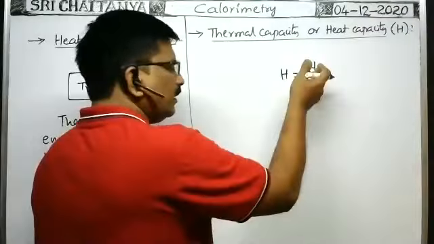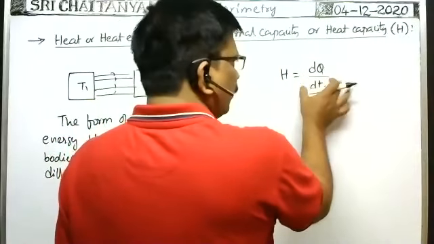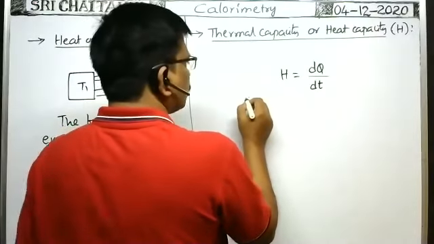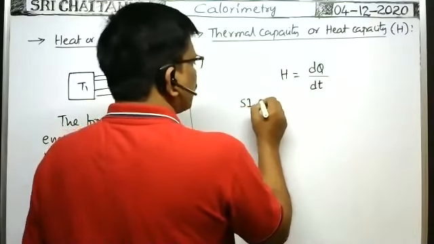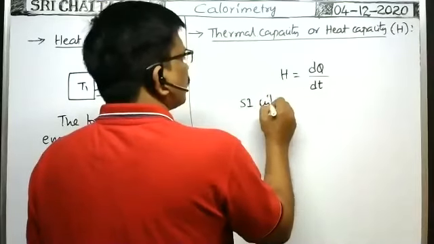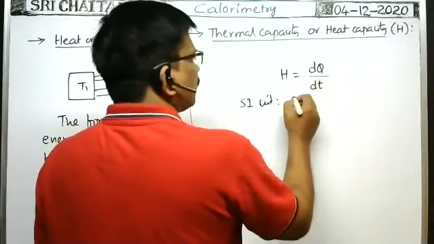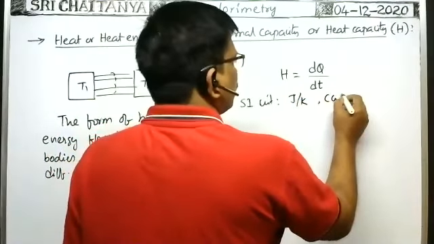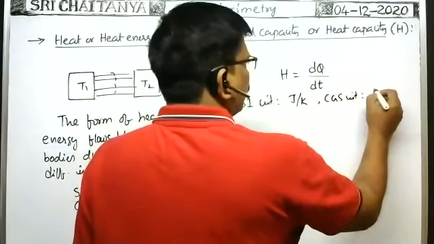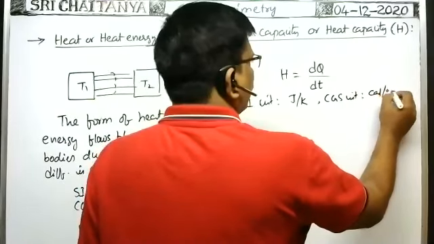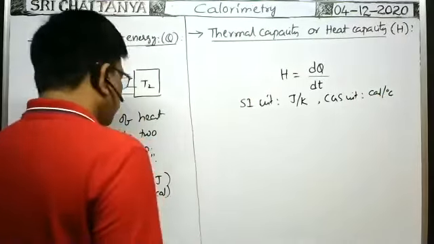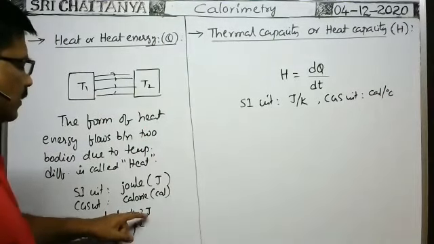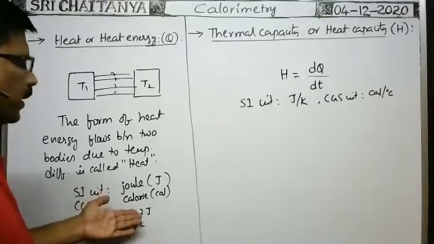That's why we can measure in any units, centigrade or Kelvin scale. Okay, now what is the SI unit of this thermal capacity? SI unit: here, heat energy means joule, by temperature difference means Kelvin. In CGS system, the CGS unit of thermal capacity is calorie per degree centigrade. Here actually 1 calorie is equal to 4.186 joules we can write, but approximately 4.2, a round figure, I have written.